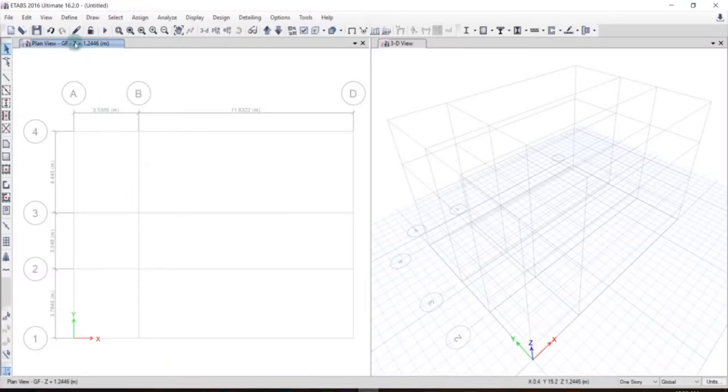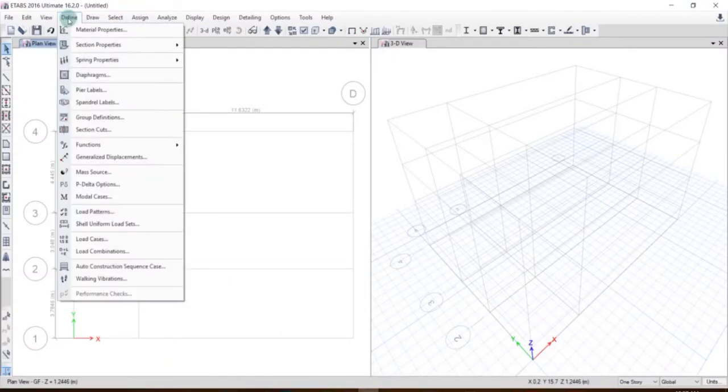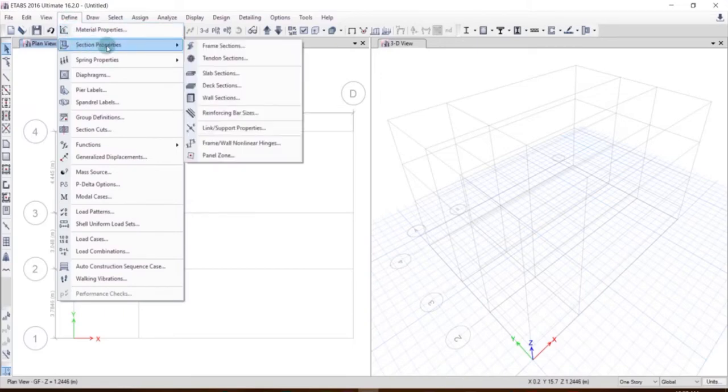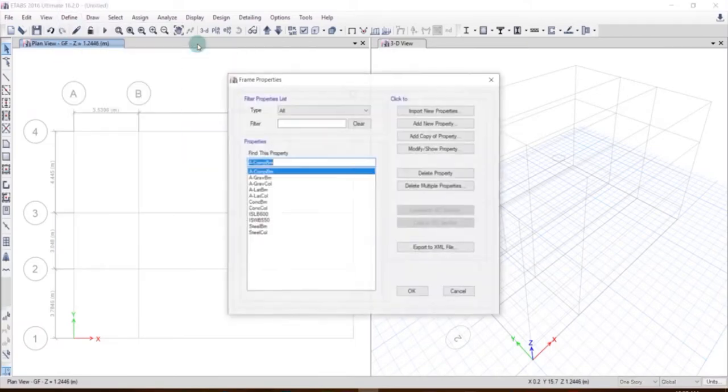We have to go to Define again. We know that for defining anything we have to go to Define, right? So that is very simple. Okay, after that go to Section Properties, and over here beam and column come under the Frame Sections. So we'll first define beam and columns. Click on Frame Sections,